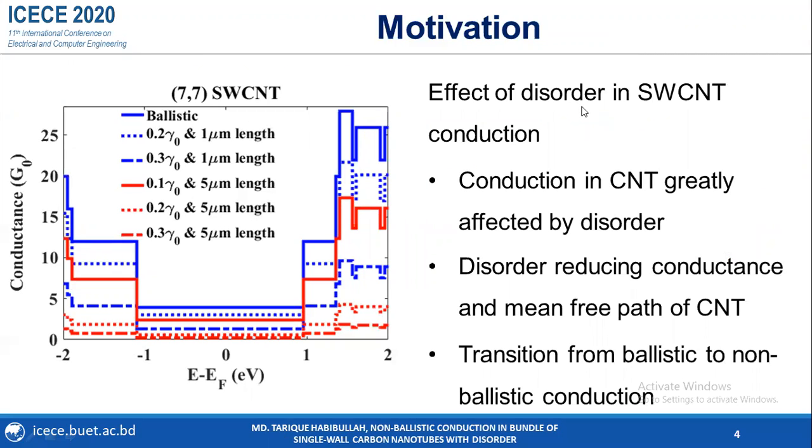We know the conduction in single-wall carbon nanotubes can be greatly affected by disorder. The disorder reduces the mean free path of carbon nanotubes, and this results in reduced conductance of the CNT. In this figure, with the increase of disorder strength, the quantum conductance of a CNT is reduced. So we have studied the disorder effect on single-wall carbon nanotube bundles in our work.